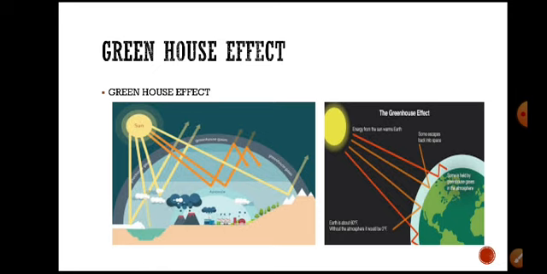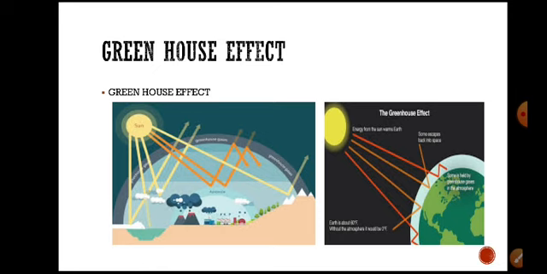What is the greenhouse effect? The radiation, UV radiation, is reflected back into the environment due to some of the gases. That is called the greenhouse effect. Some of the radiation is trapped in the environment.